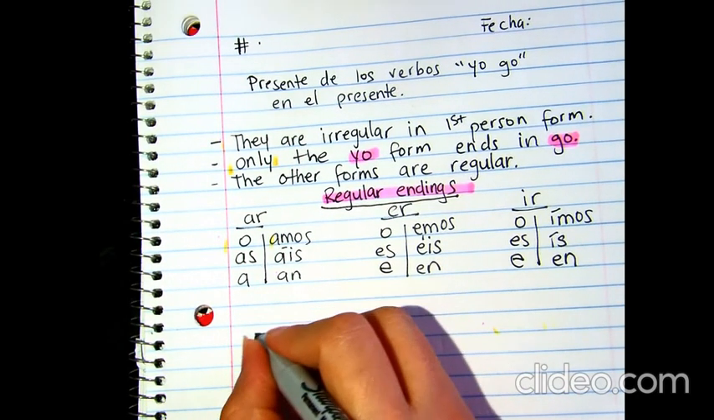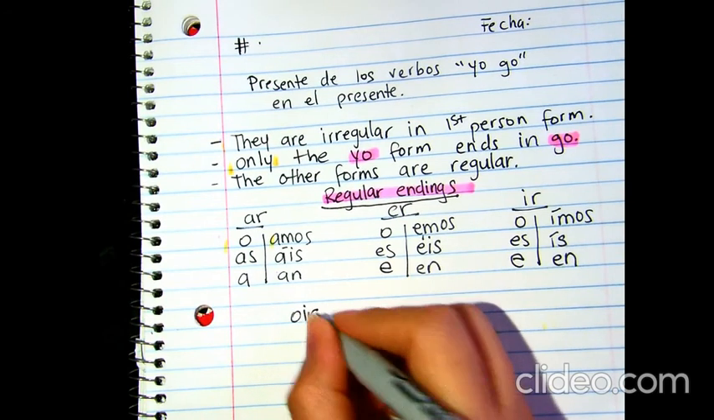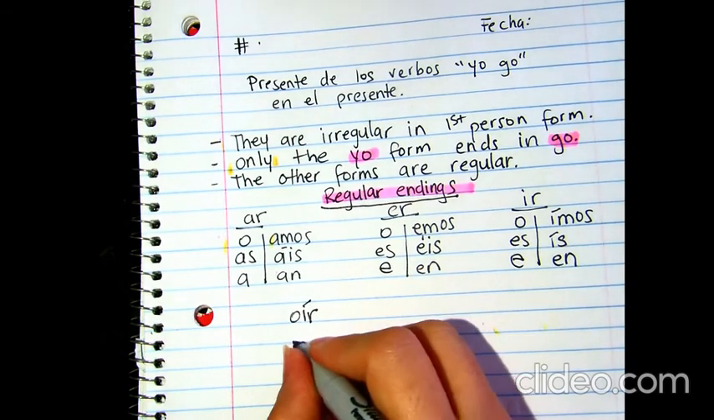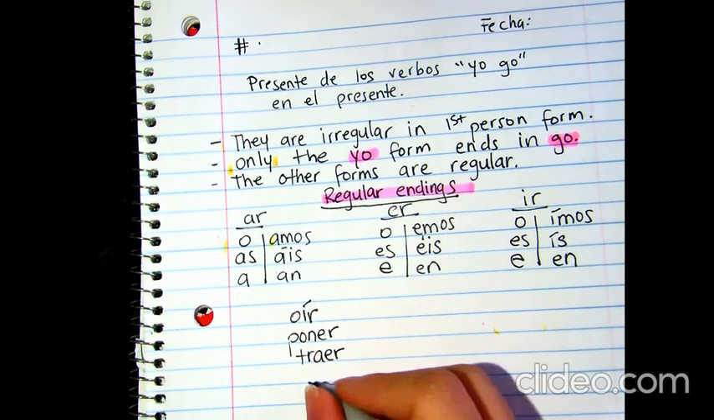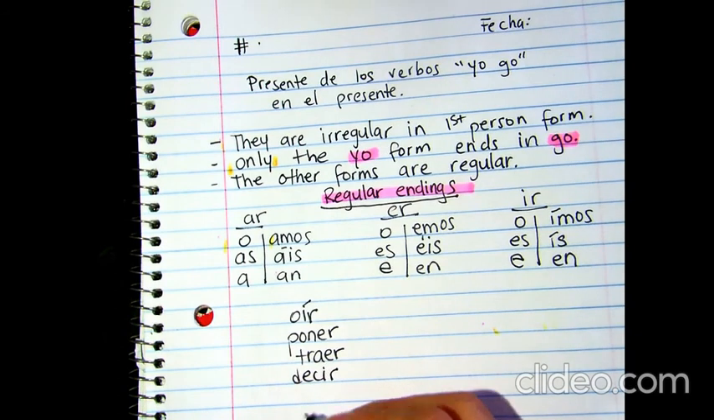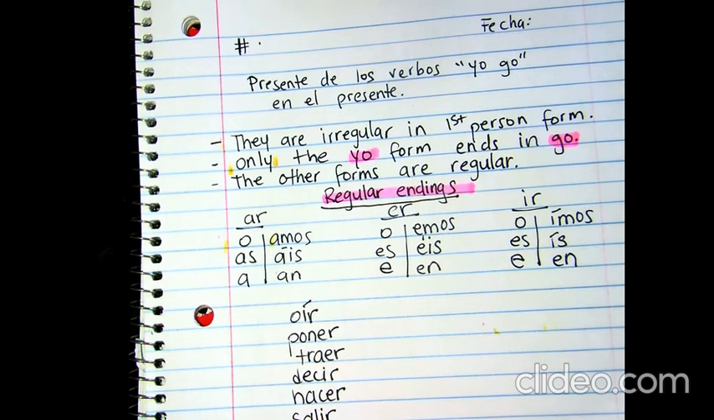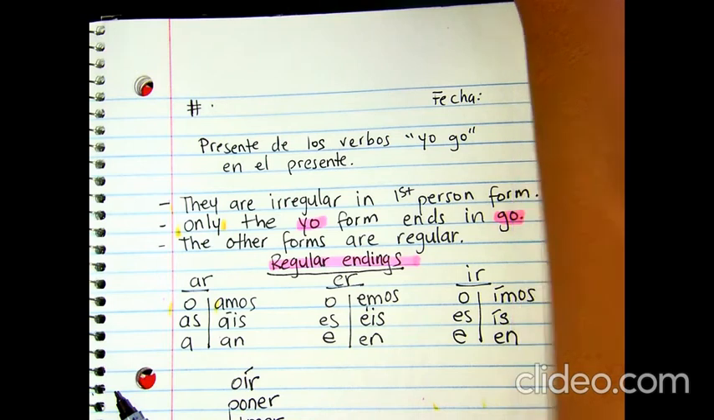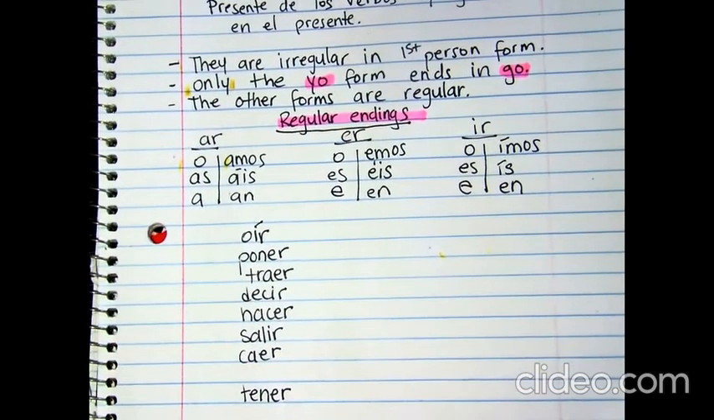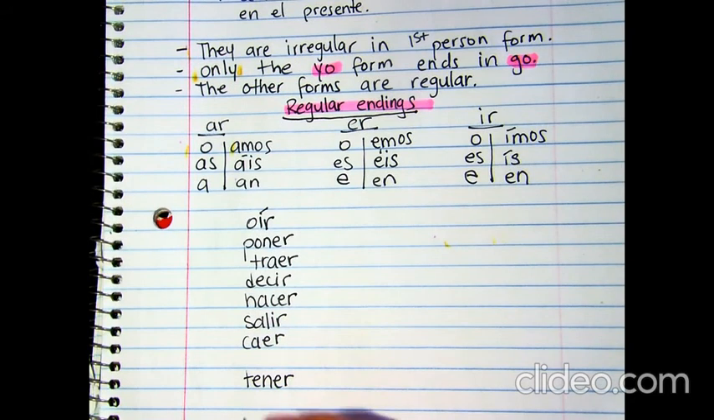Okay, we have oír. We have poner, traer, decir, hacer, salir, caer, and then we have two that are very special, and I'm going to explain why. Tener, that you all remember, and venir.